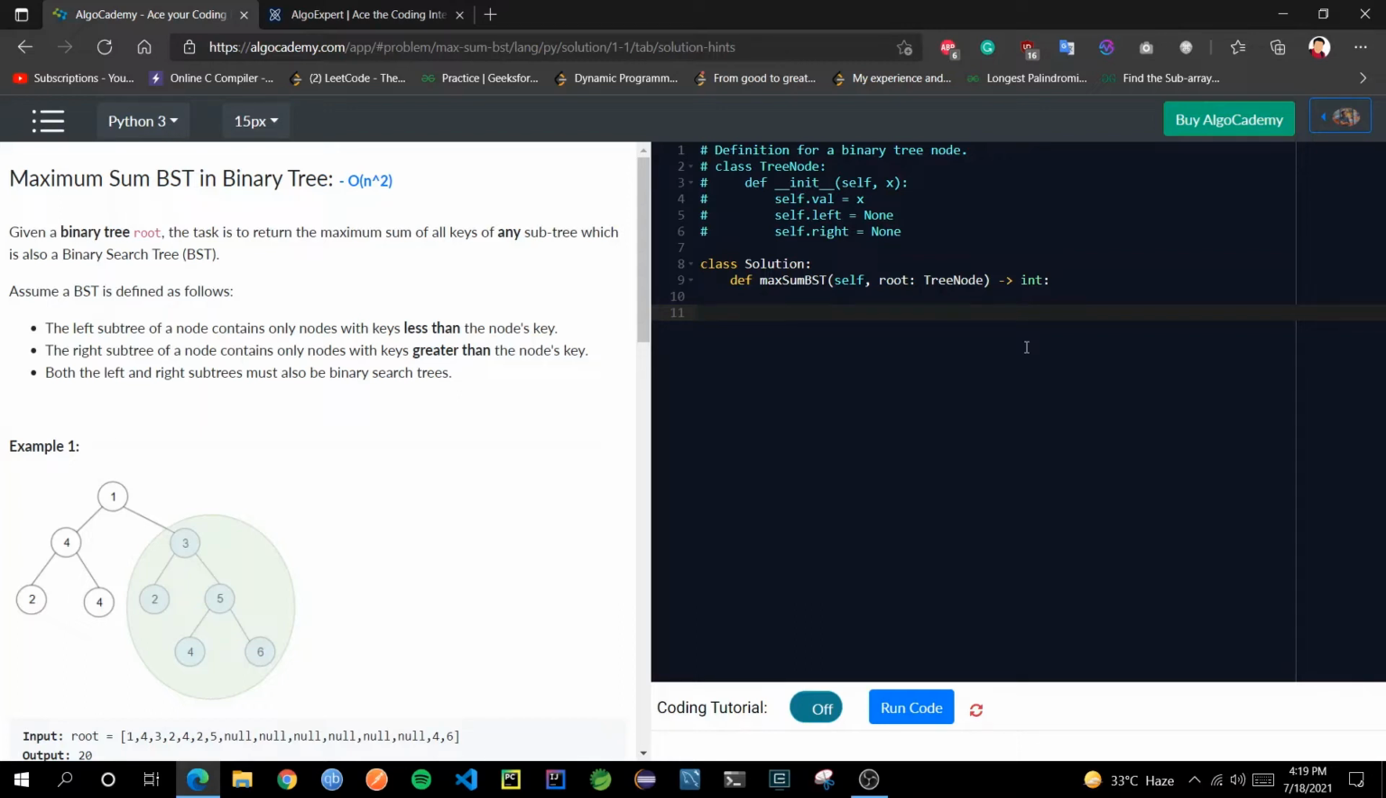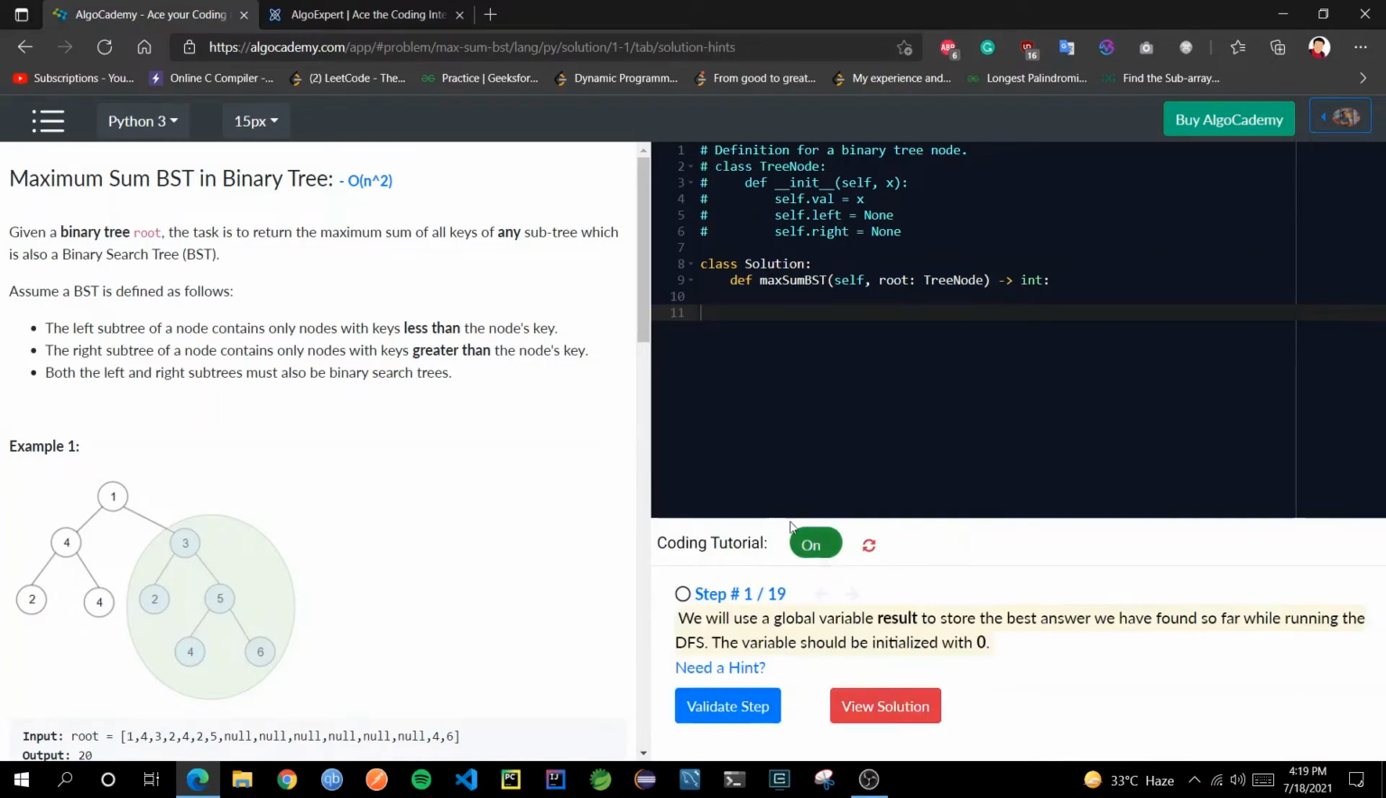So like this, I will go through one of these problems just to show you how this step-by-step solution works. I will now click on this toggle. Immediately you will see there are a total of 19 steps defined, and we can solve this problem in 19 steps. So let's see how they define each step and how we can solve it by adding one step at a time.